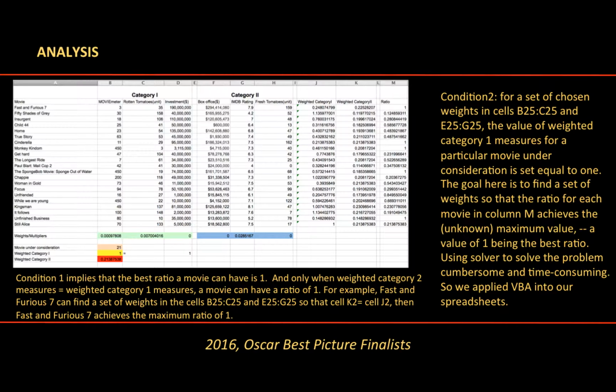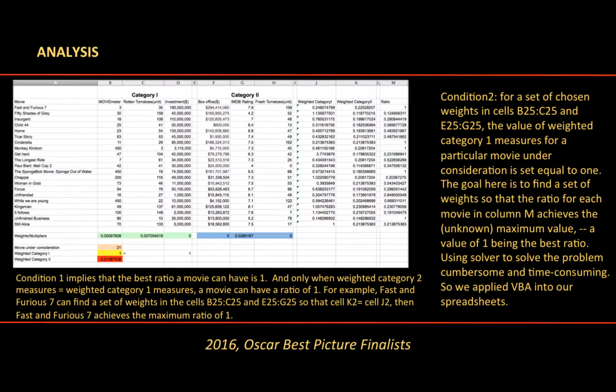The first condition implies that the best ratio a movie can have is 1, and only when the weighted category 2 measures equal the weighted category 1 measures can the movie have a ratio of 1. For example, we could say that Fast and Furious 7 could find a set of weights in the cells B25 to C25 and E25 to G25, so that cell K2 equals cell J2. Then Fast and Furious 7 achieves the maximum ratio of 1.